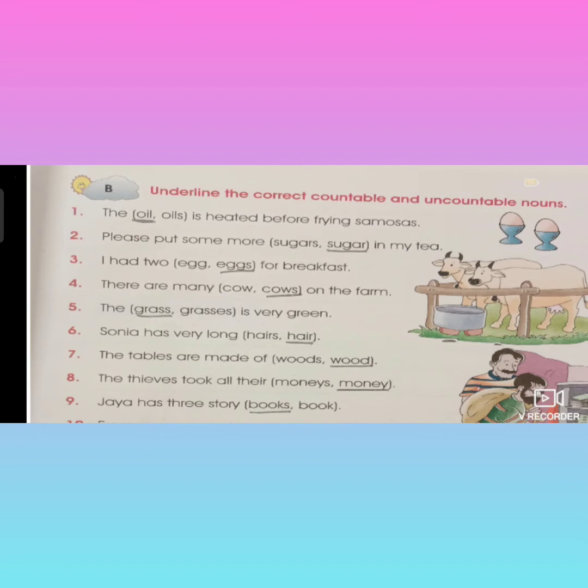See children. First one, the dash is heated before frying samosas. Samosas is a countable noun, is it or not? Because you can count it. If you want 1 samosa, or 2 samosas, you will count 1, 2, 3, 4 samosas. But if your mother is going to prepare samosas, after preparing the samosas with the flour, what she will do?